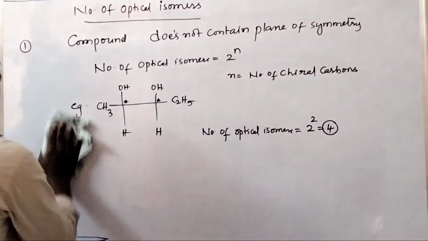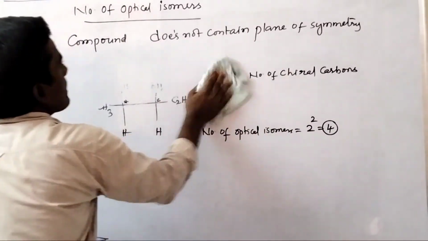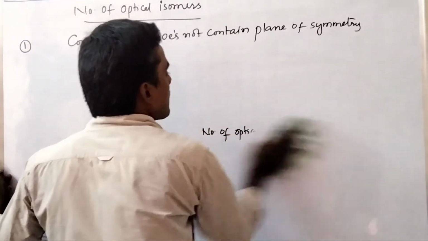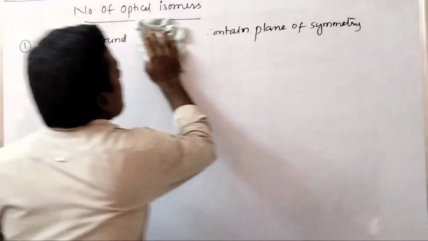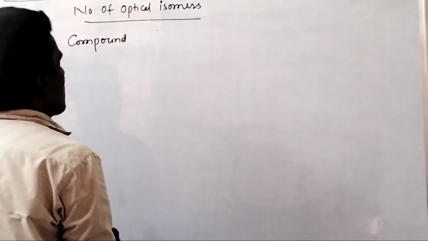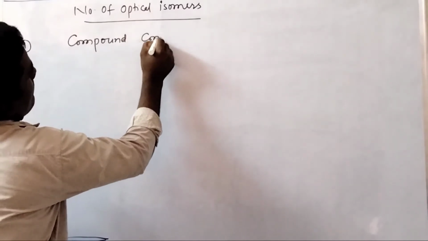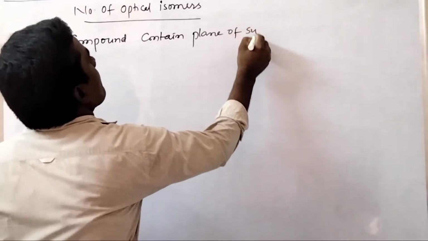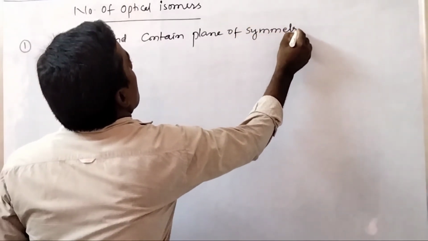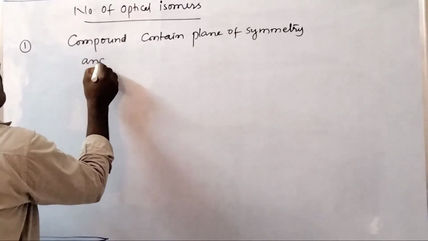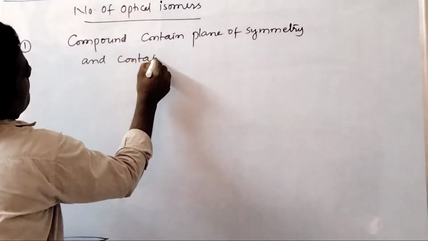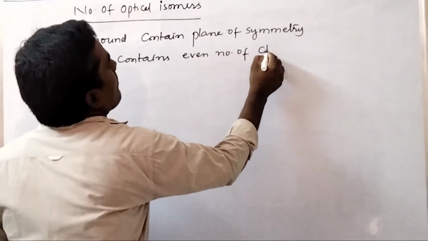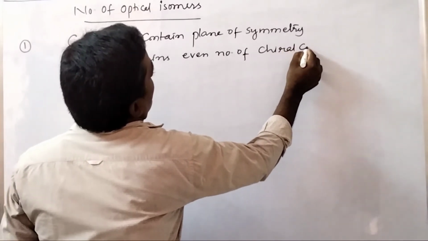Okay, and the second one is if the compound contains a plane of symmetry and contains an even number of chiral carbons.